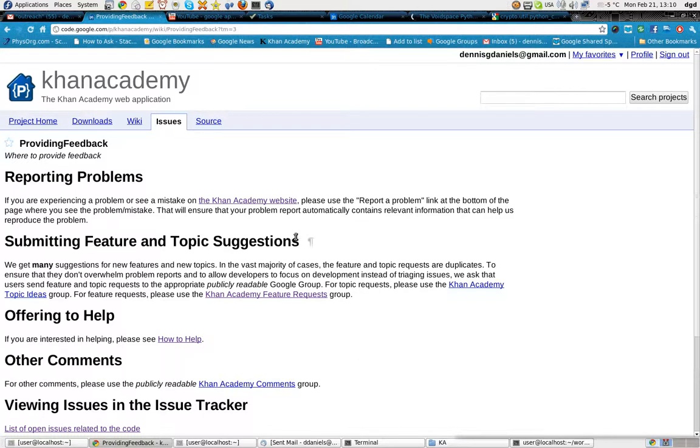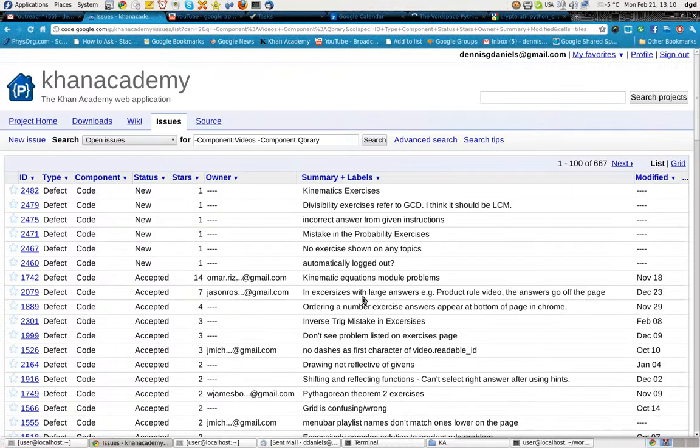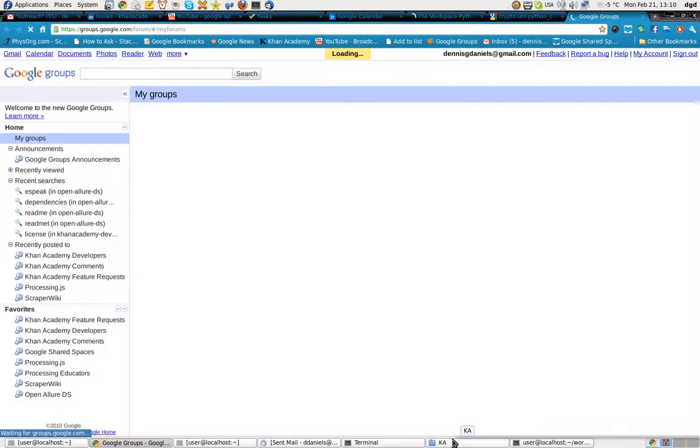I'm not sure if it was a bug in Google App Engine, or if it's an error in Khan Academy. I don't know if I posted it here or not. No. I posted it as a question on the Google group, which is right here. When it finishes loading, there it is. Khan Academy developers.